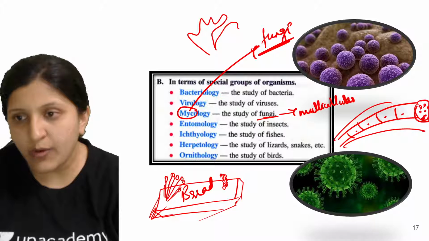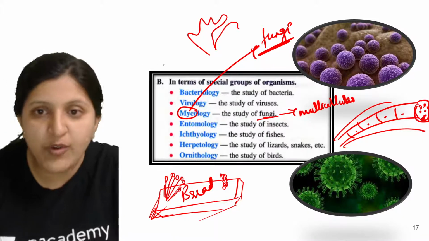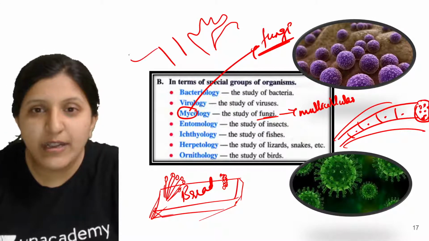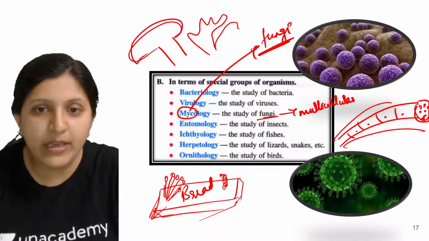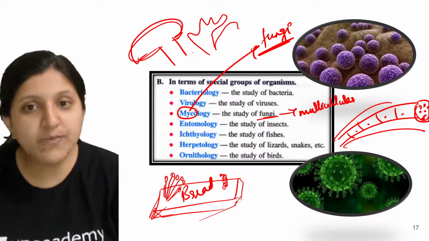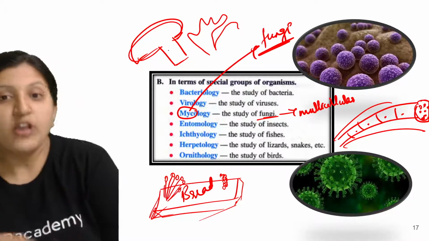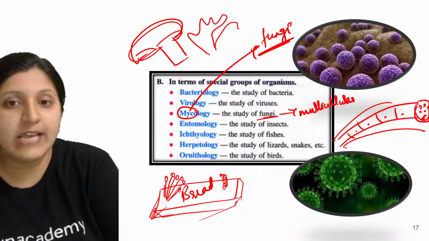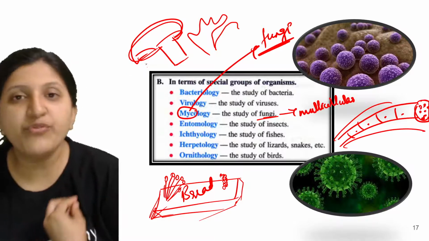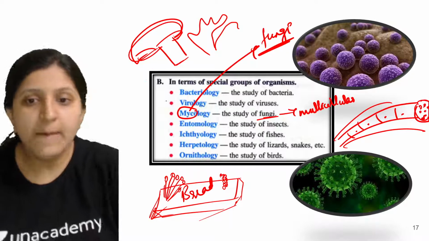A mushroom also, let's say I'm drawing a button mushroom here, is not made up of just one cell; many cells are there. Each and every detail of the cells of fungi is studied in mycology.